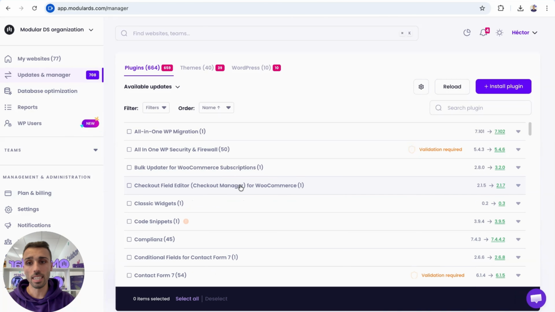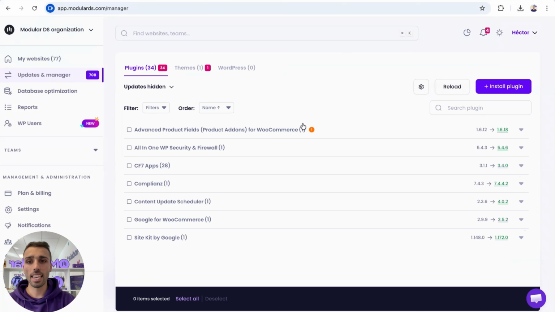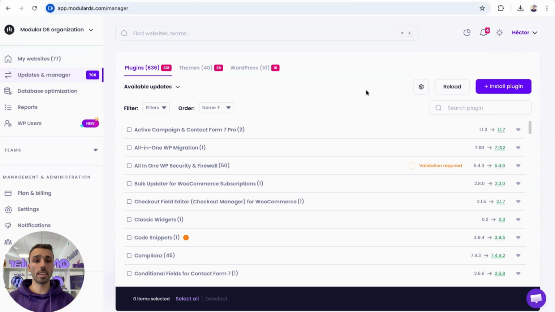So I can hide it, and it will go away from here. To find it again, I have to go to updates hidden. Here I'm going to see that these updates are hidden and they will not show up in the pending updates section.